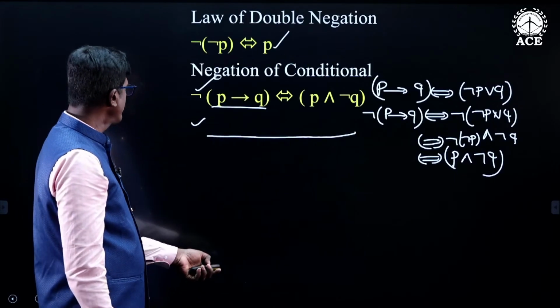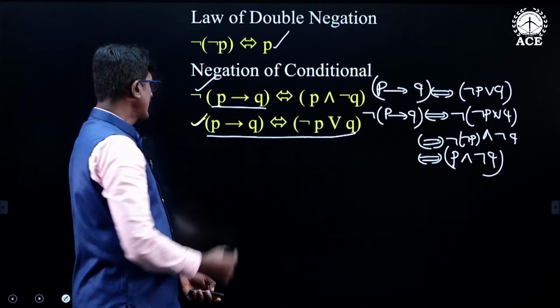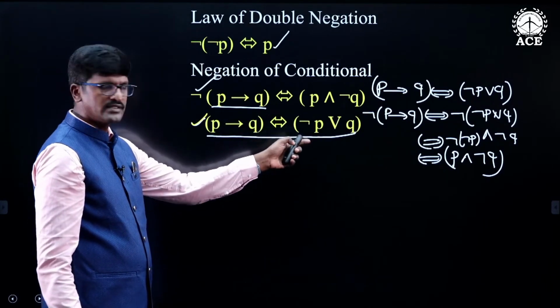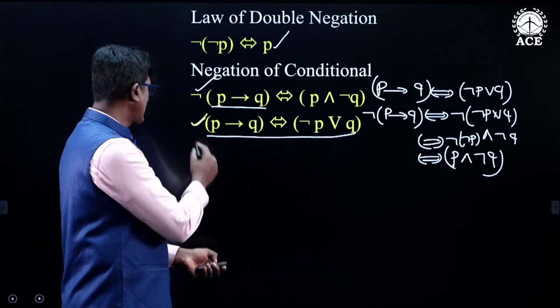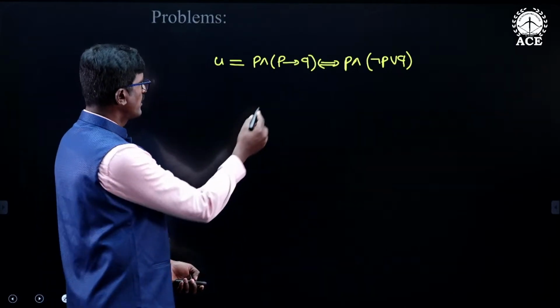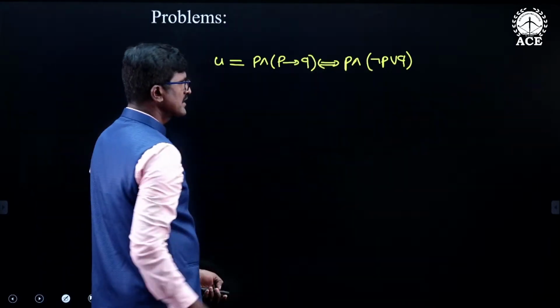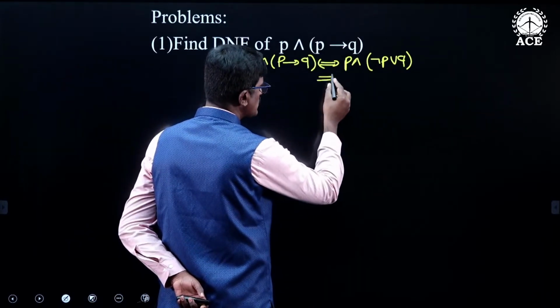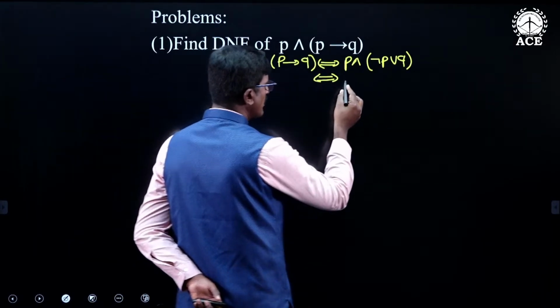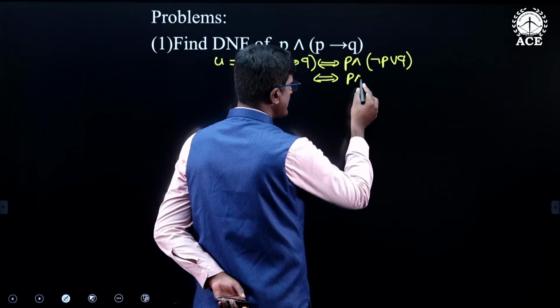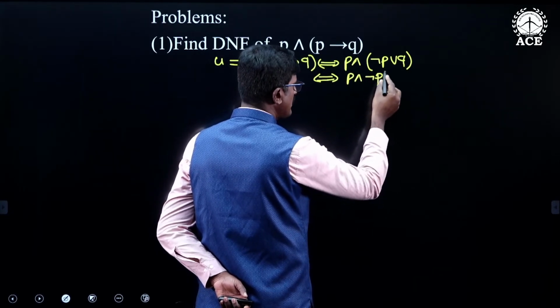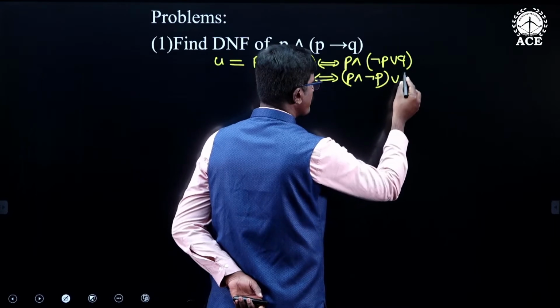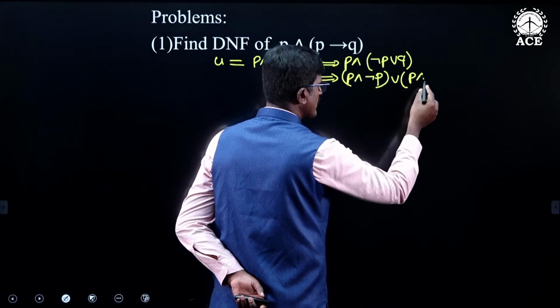Look at the last one. P conditional Q is negation P or Q. I am applying this formula. Next I am applying the distributive law. If you use the distributive law, this is (P and negation P) or (P and Q).